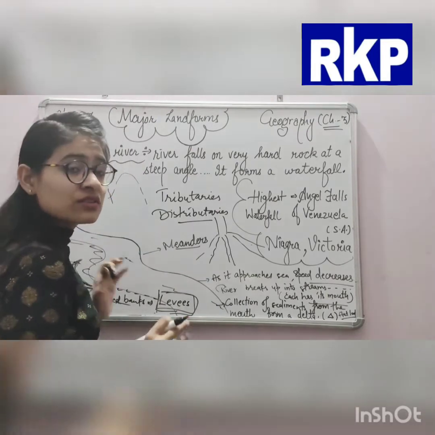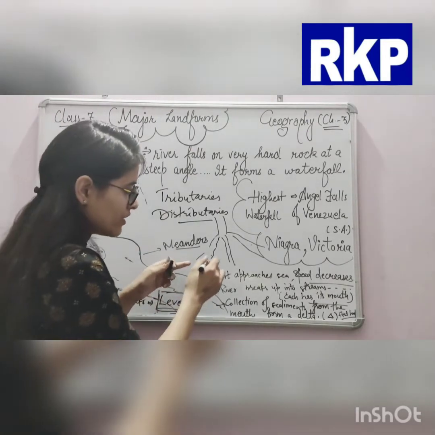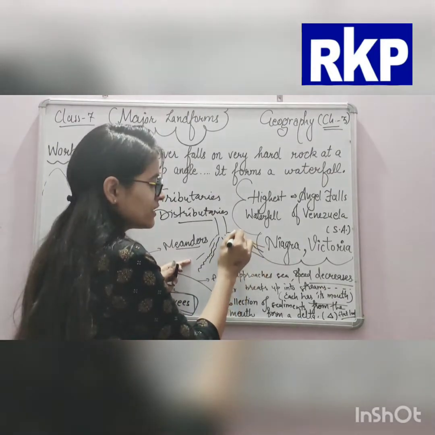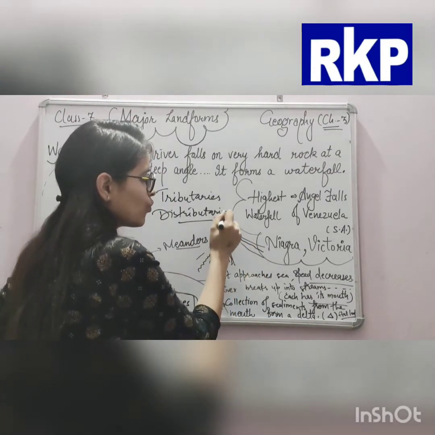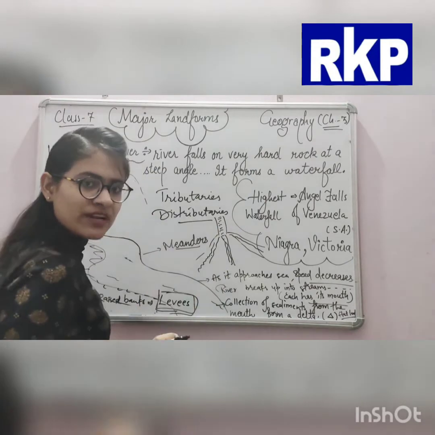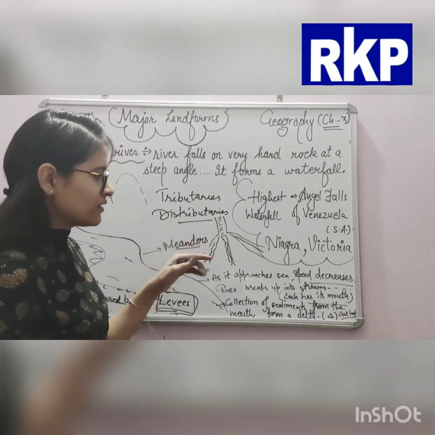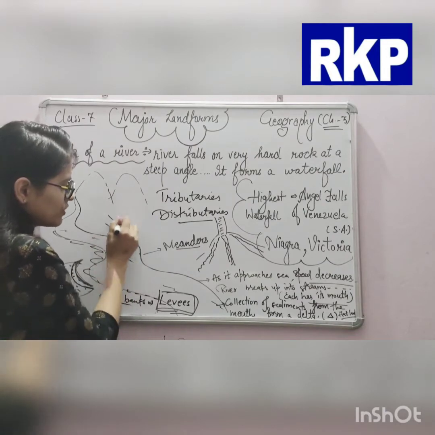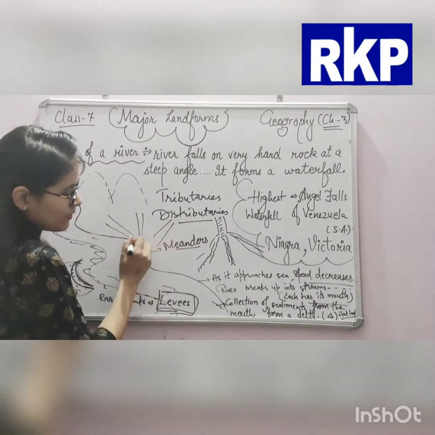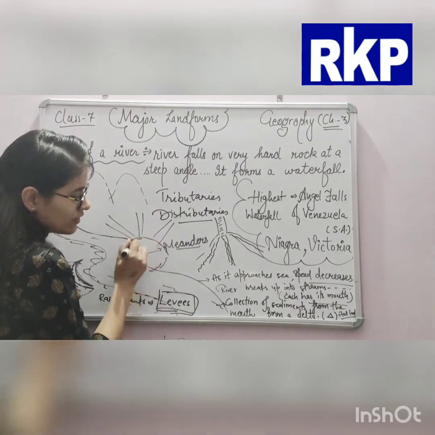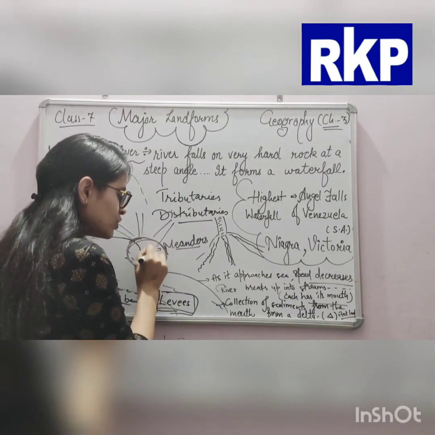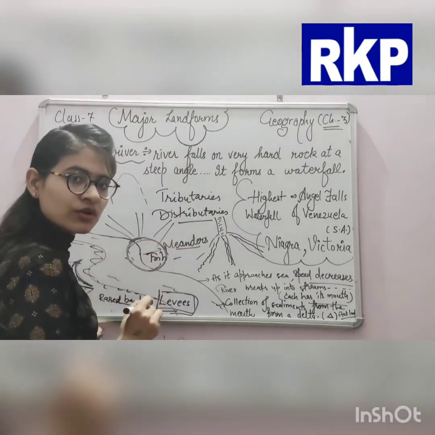But when water is coming from streams and it is joining one river only, suppose these streams are coming and meeting in the Ganga river, so that will be called a tributary.